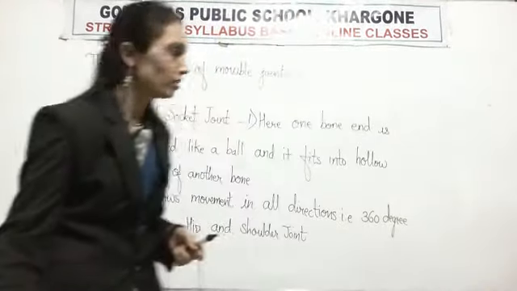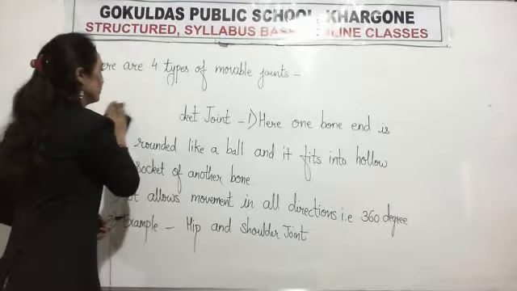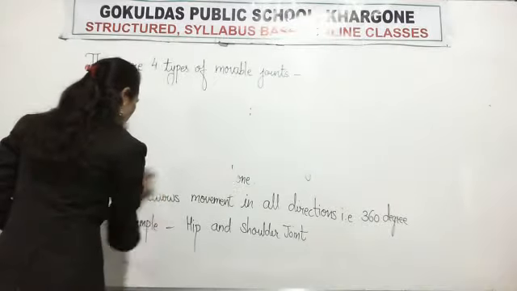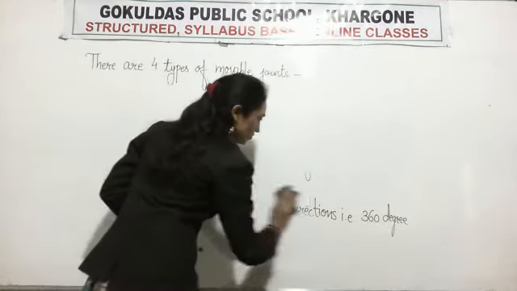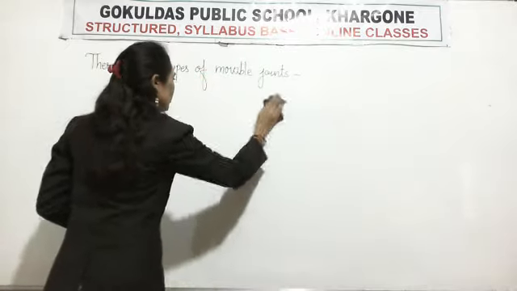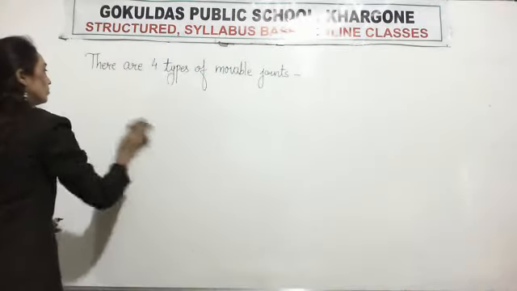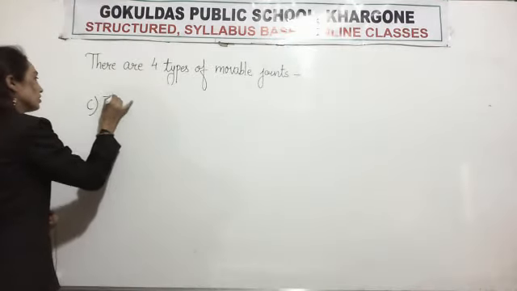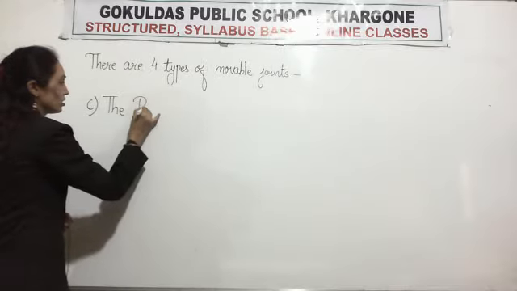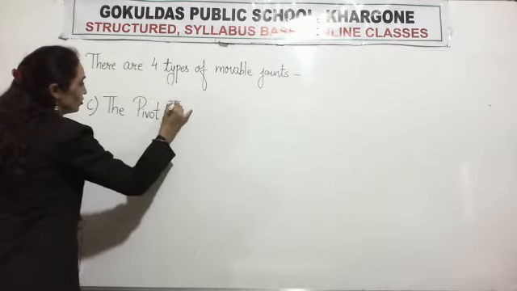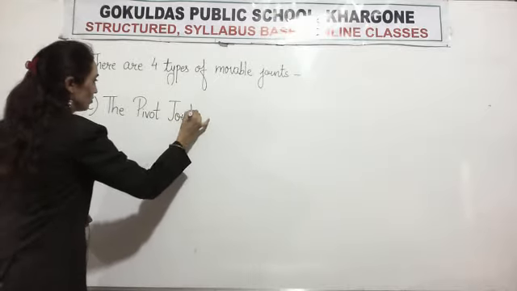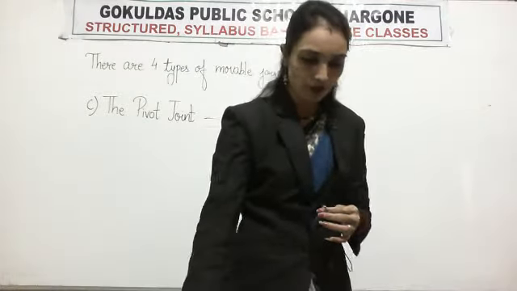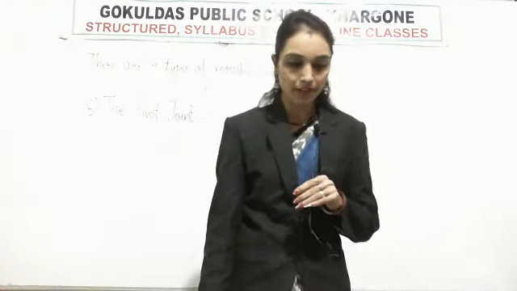Then third one is the pivot joint. A pivot joint is found between the skull and the first two vertebrae of the spine.